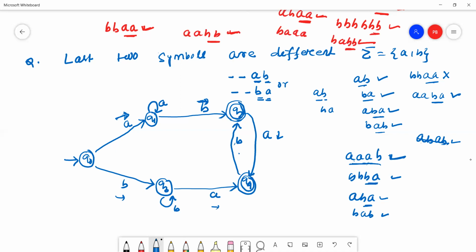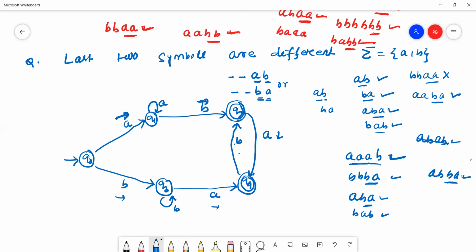Now Q2 will read B again. A, B, B, A, this type of string may be generated. A, B, B, A is a valid string because the last two symbols are different.